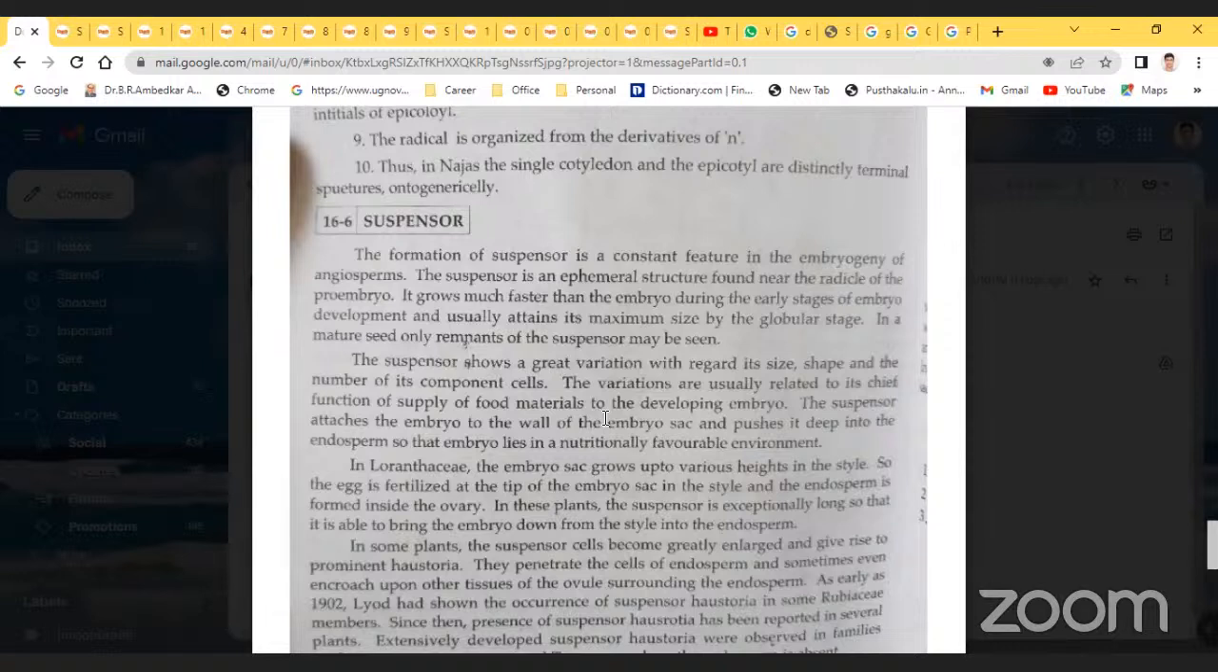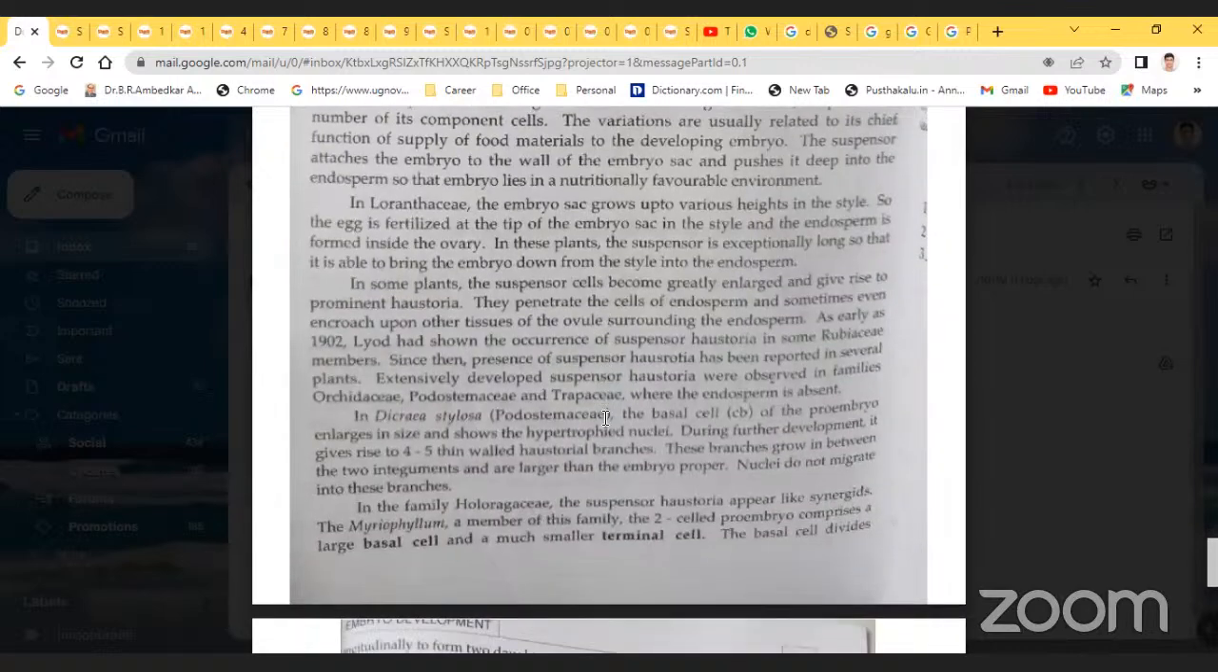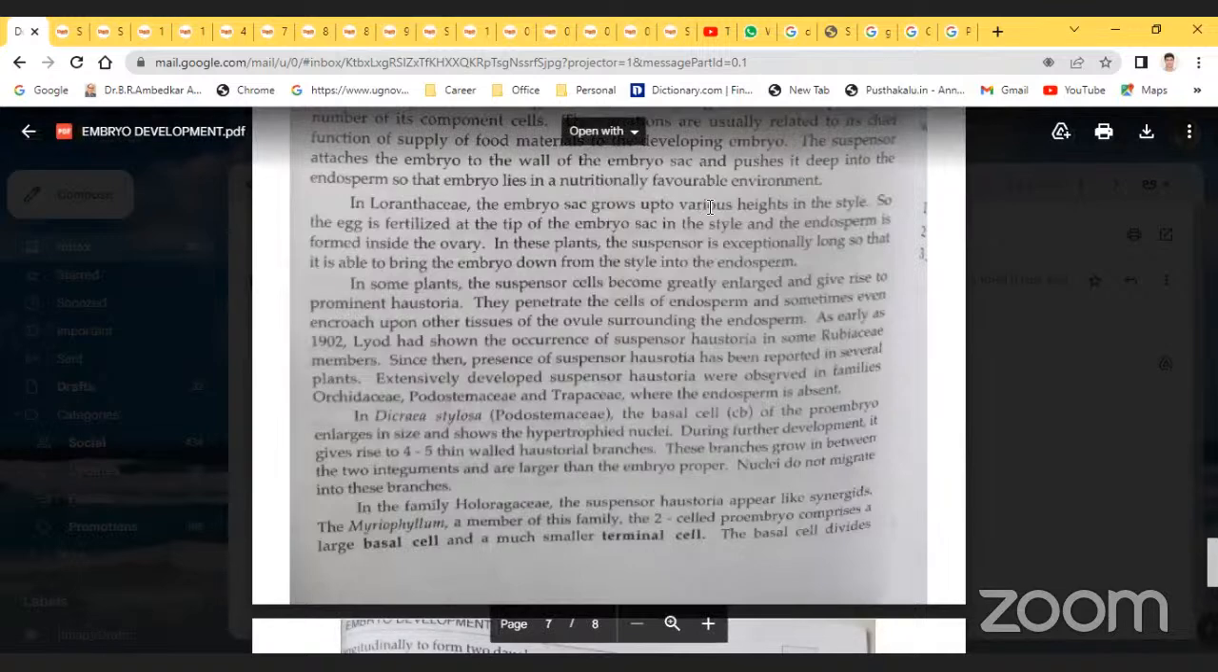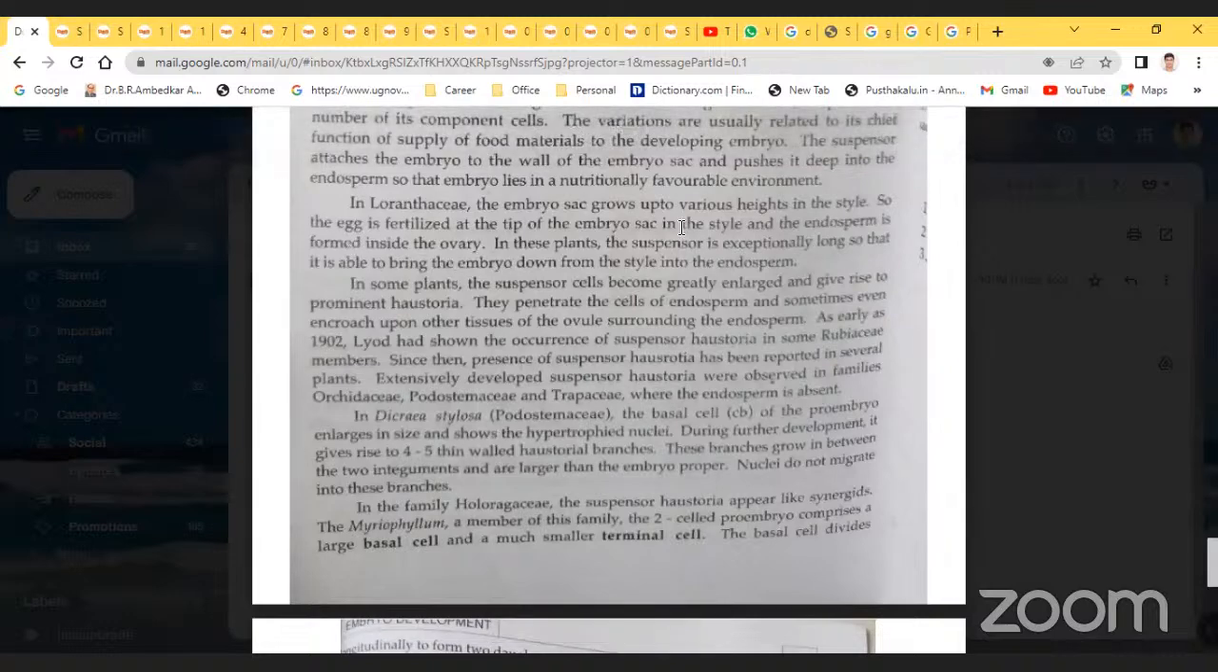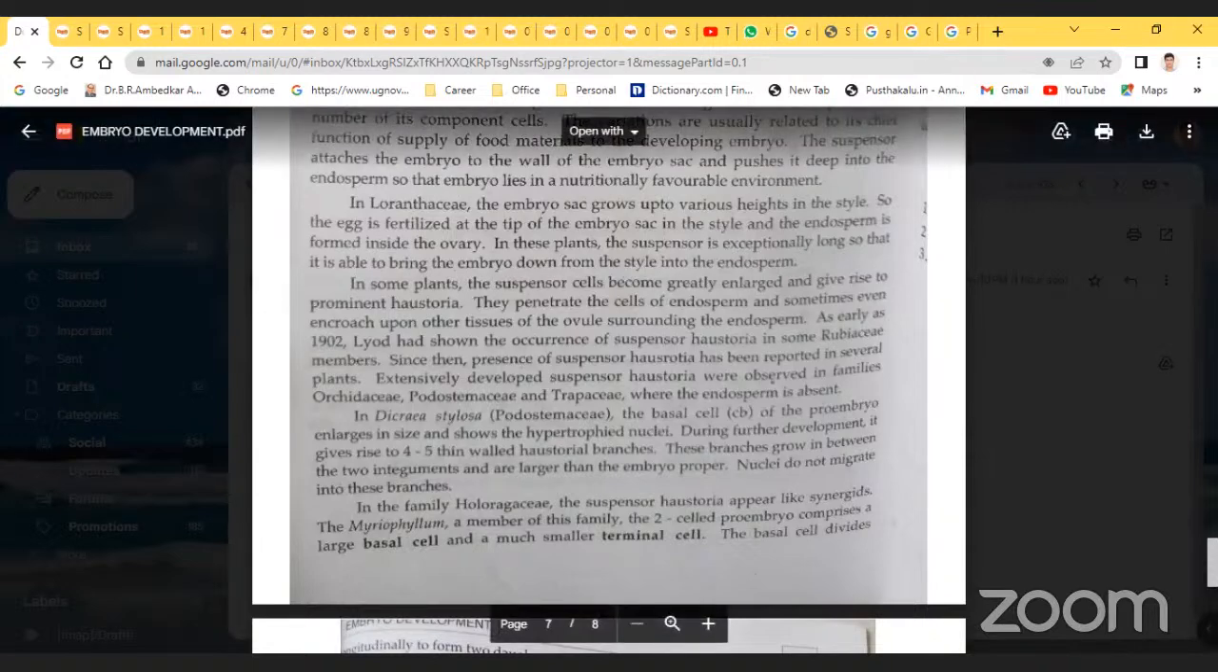In the Loranthaceae family, the embryo sac grows up to various heights in the style. The egg is fertilized at the tip of the embryo sac in the style, and the endosperm is formed inside the ovary. In this plant the suspensor is exceptionally long, so that it is able to bring the embryo down from the style into the endosperm.